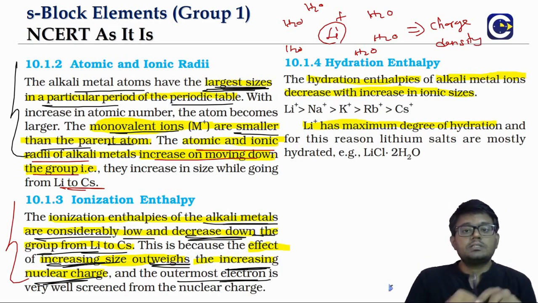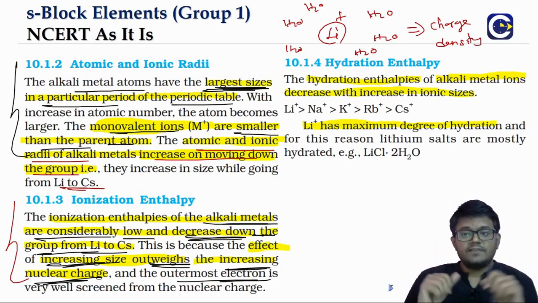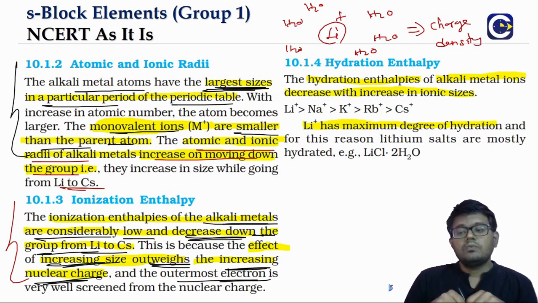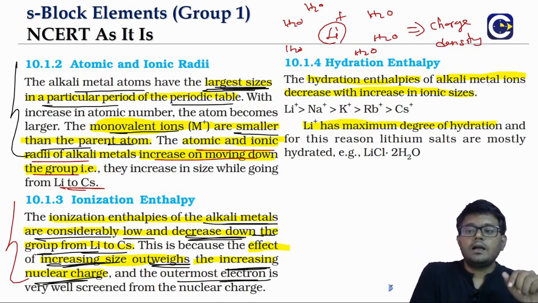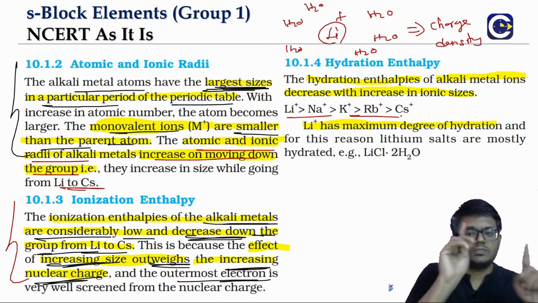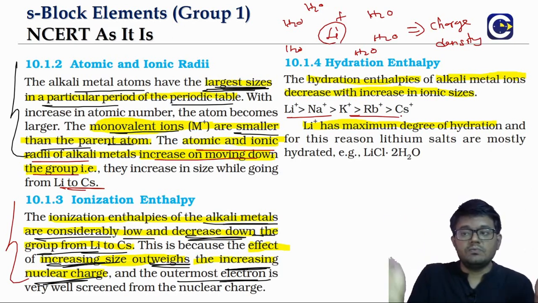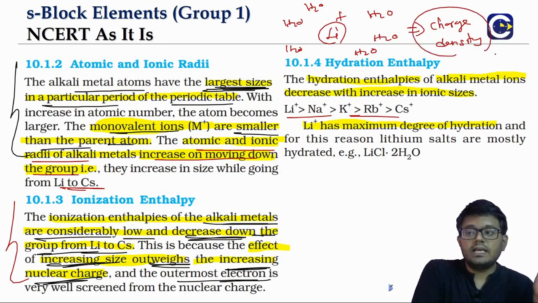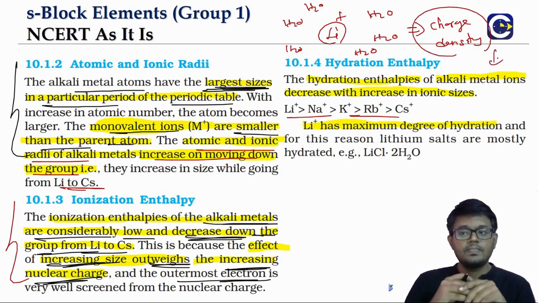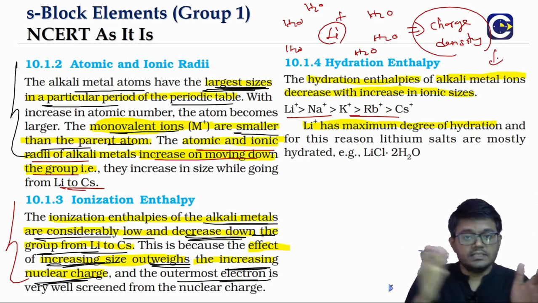Charge density means what? Charge by the surface area. Now if you look at the ions, all of them have the same charge of 1 unit. As you go from lithium to cesium, size is increasing more, means what? Charge density will actually decrease.